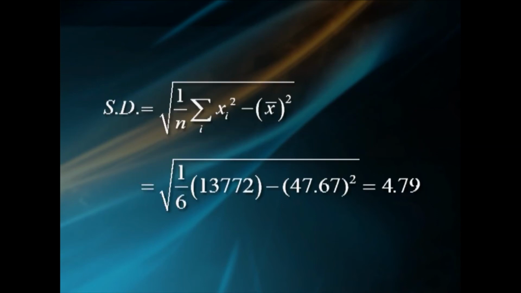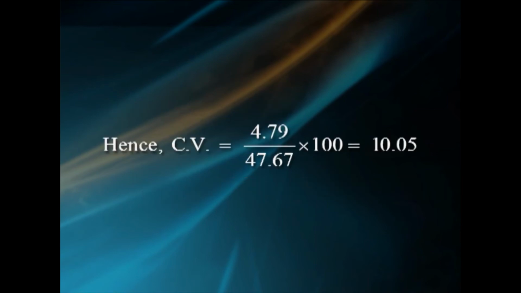13,772. Therefore, standard deviation equal to square root of 1 by n sigma xi square minus x bar square, that is square root of 1 by 6 into 13,772 minus 47.67 square, that is equal to 4.79. Hence, CV equal to 4.79 divided by 47.67 into 100, that is equal to 10.05. Coefficient of variation is more for the first set. Hence, the city A is having more variability in commodity prices.